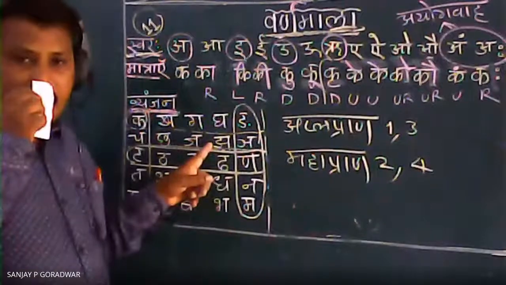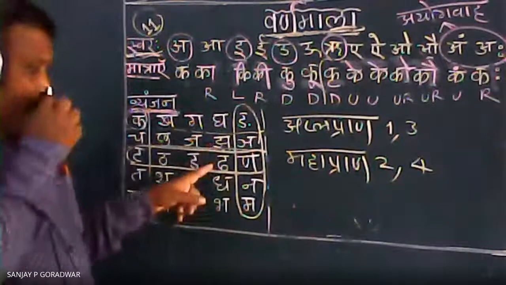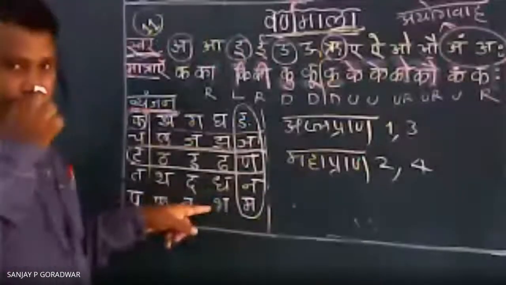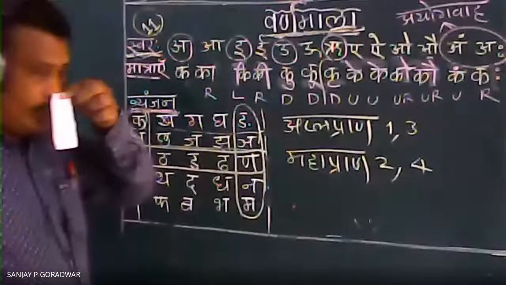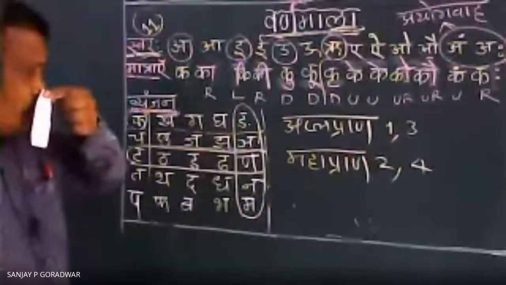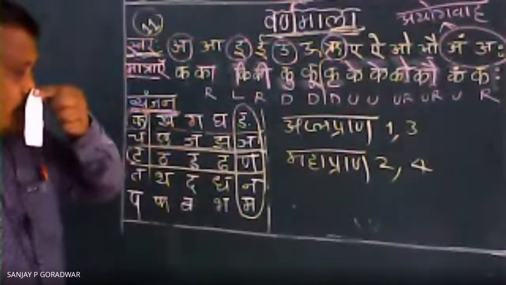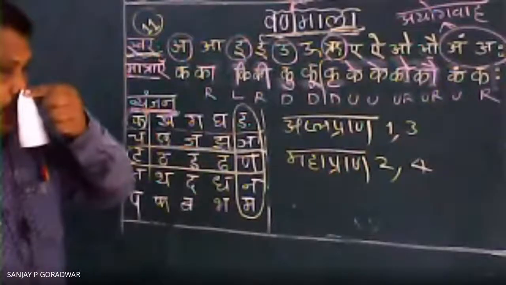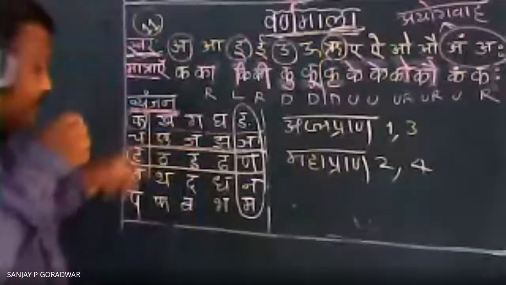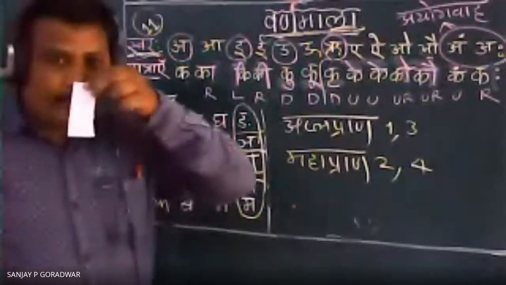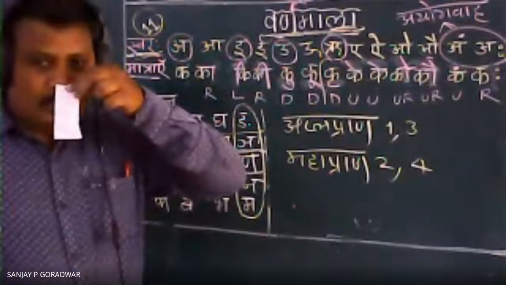Gh, jh, dh, dh, bh. Okay, now you can see here. Gh, jh, dh, dh, bh. So the paper is moving, but the same for k, ch, t, t, p. You can see here. K, ch, t, t, p.